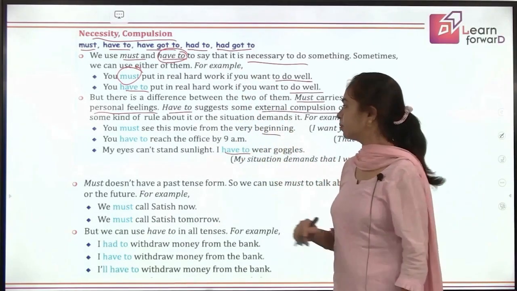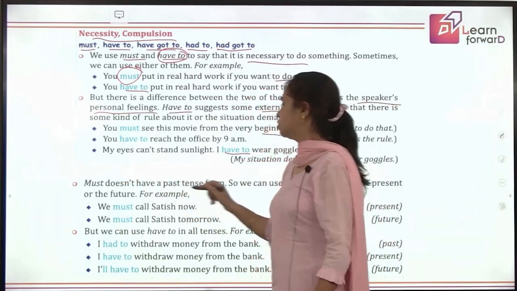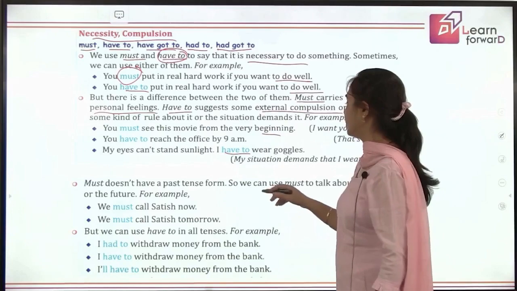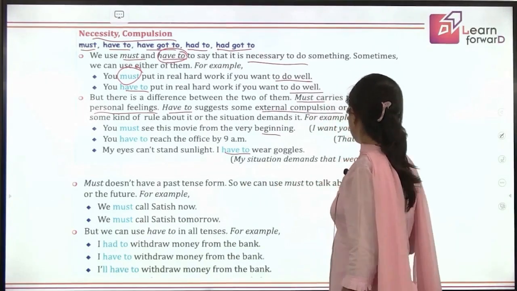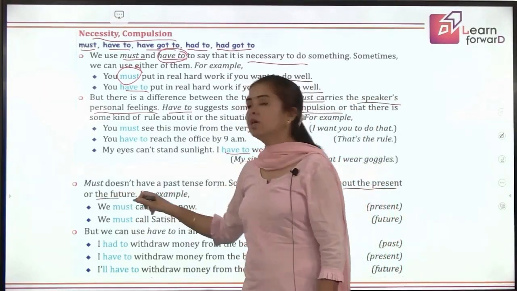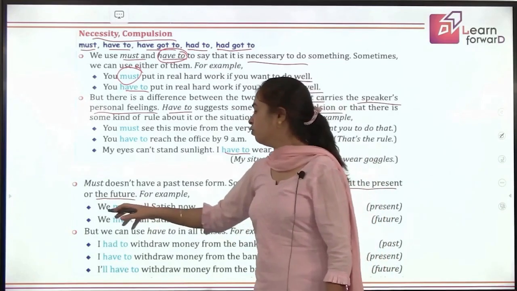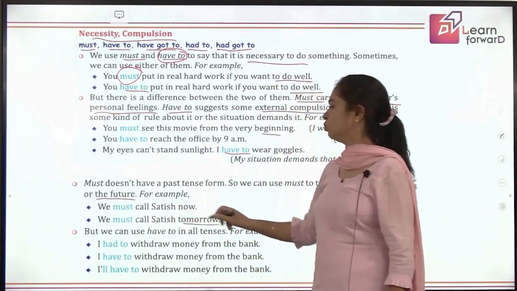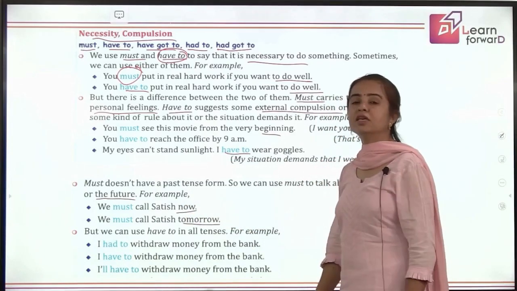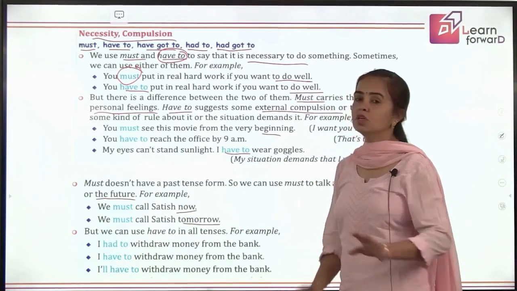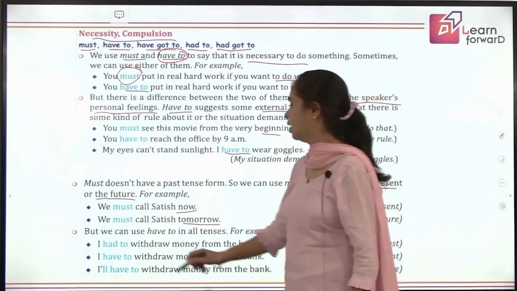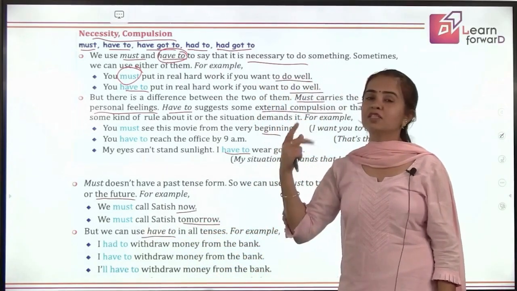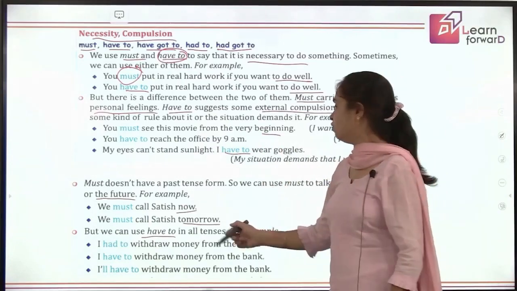Fine. Then must does not have a past tense form. Okay, so remember that. We can use it when we are talking about present or future, but not in the past. Like, we must call Satish now. We must call Satish tomorrow. So we can talk about must in present as well as in future, but not in past tense. But we can use have to in all the situations, in present, past, future, in all the three tenses.